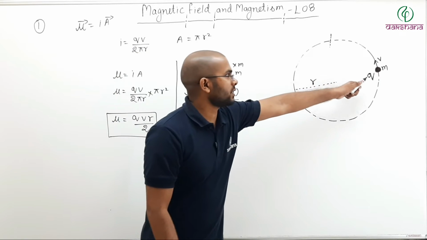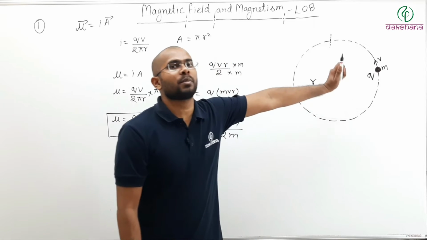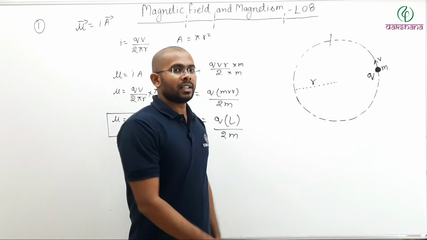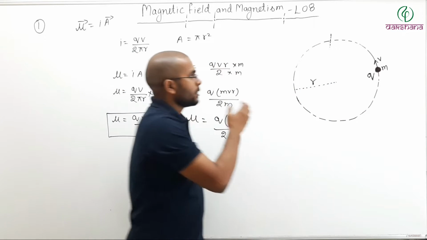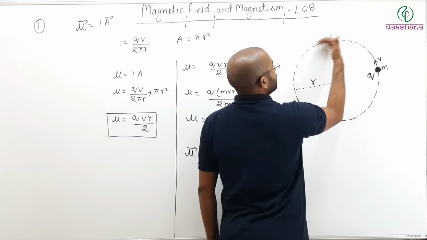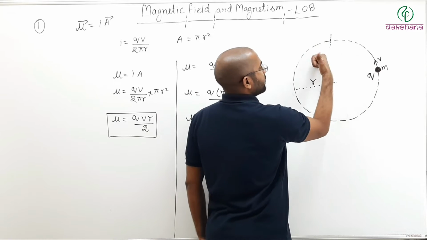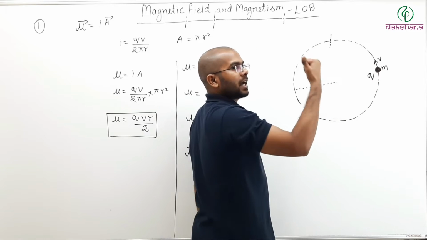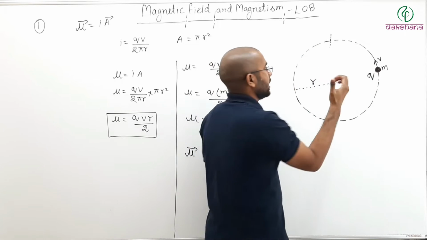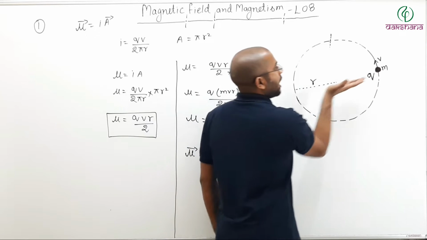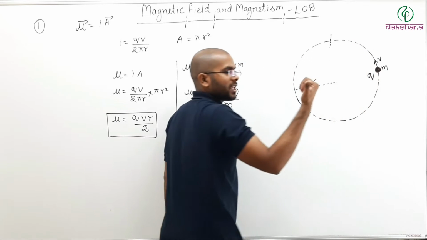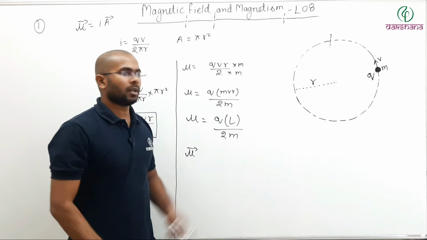If Q is positive, a positive charged particle, then the direction of speed and the direction of current are the same. So if this is the speed, then this is also the current. If I curl my fingers, this comes out as the direction of the magnetic moment. In the same way, if I curl like this, it is also r cross v, the same as the direction of your angular momentum.